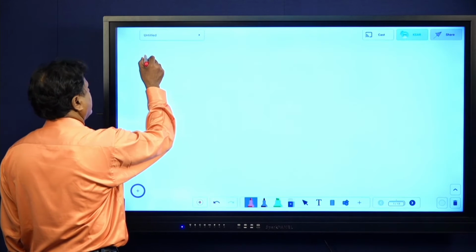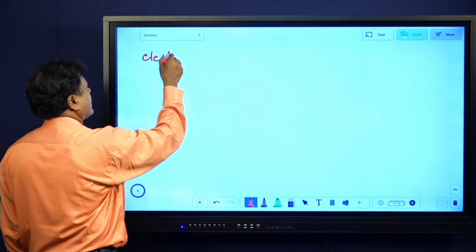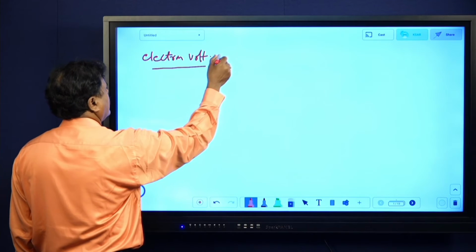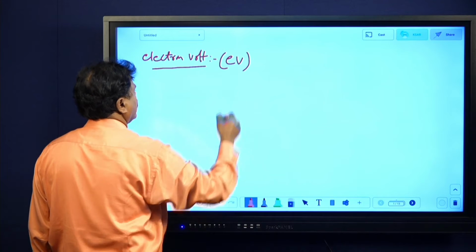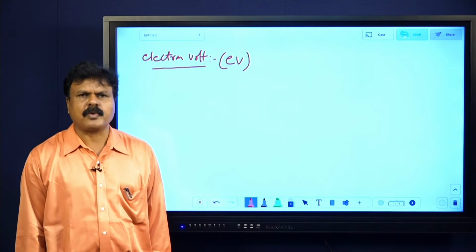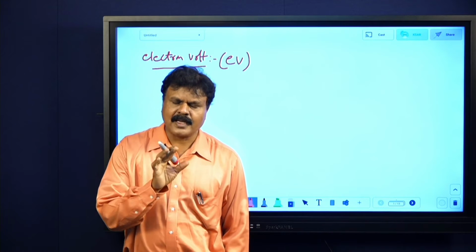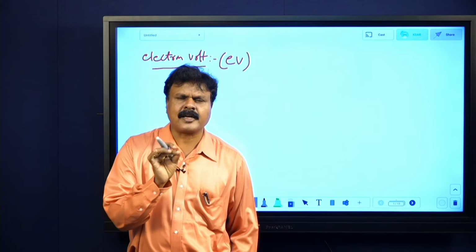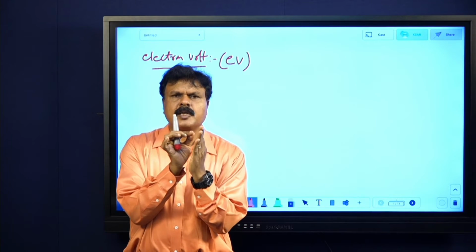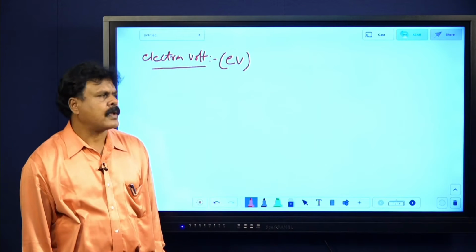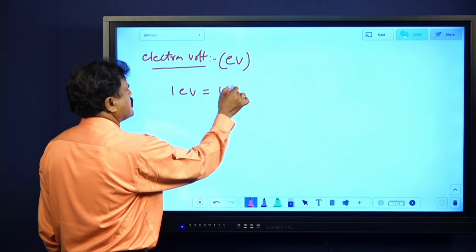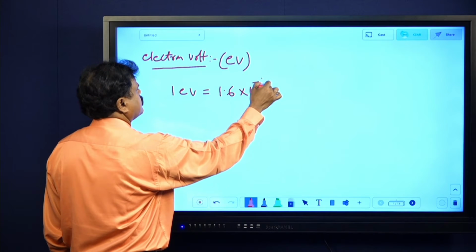Next, here we are defining electron volt. We made use of electron volts many times, but again we are defining in this chapter. What is electron volt? EV, small e, and like this we write EV. It is the energy gained by an electron when it is accelerated through a potential difference of 1 volt. One electron is there, maintain one potential, with what energy it will move, that is nothing but electron volt. 1 electron volt equals 1.6 into 10 power minus 19 joules.